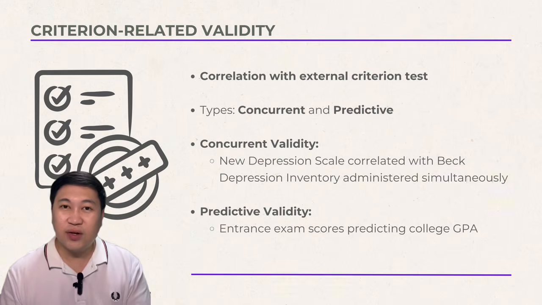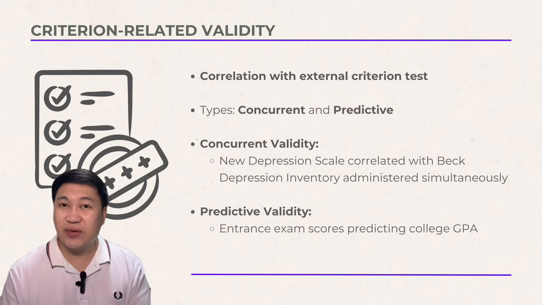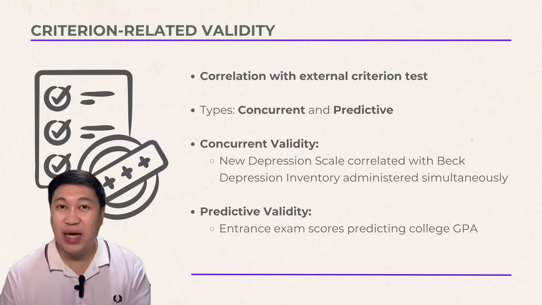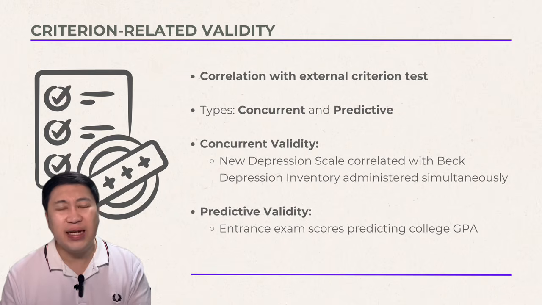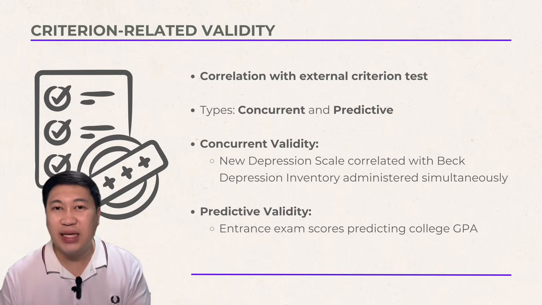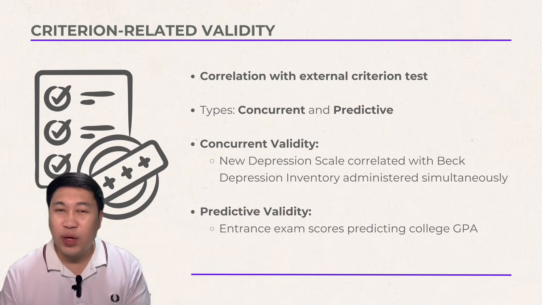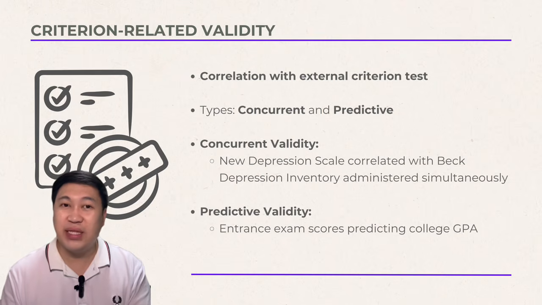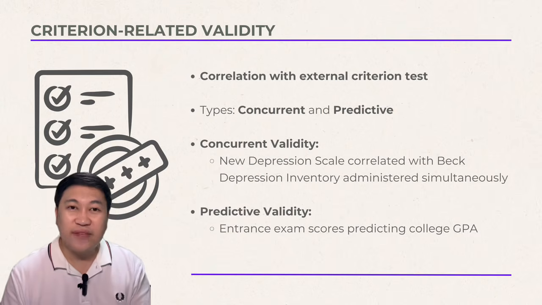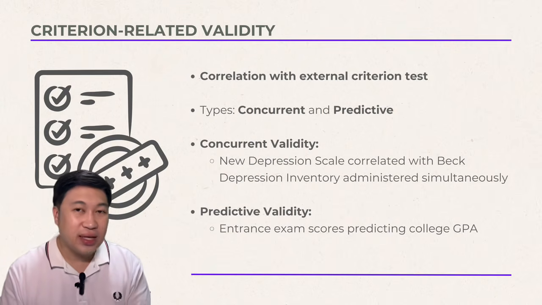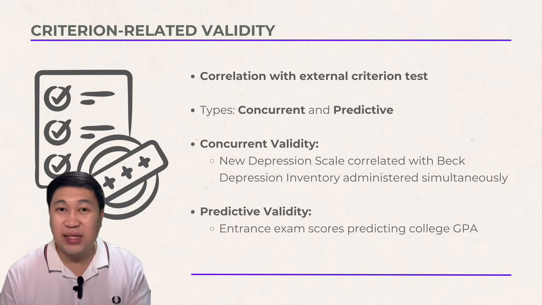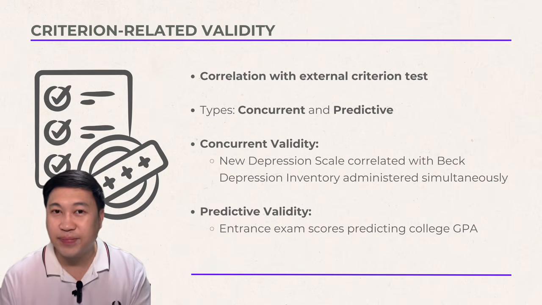This is when the correlation between the test and the criterion is established at the same time. Halimbawa, if you are validating a new depression scale, you may correlate it with the Beck Depression Inventory or the BDI administered concurrently. If the scores are highly correlated, then your test has high concurrent validity.